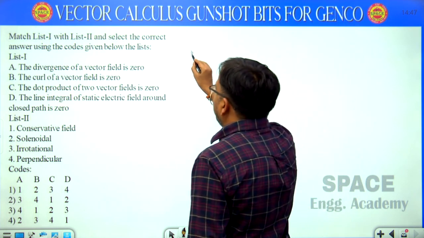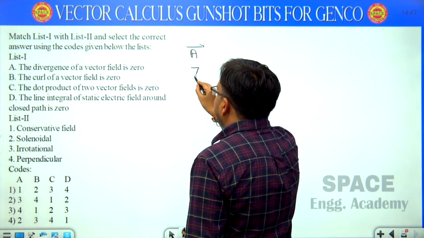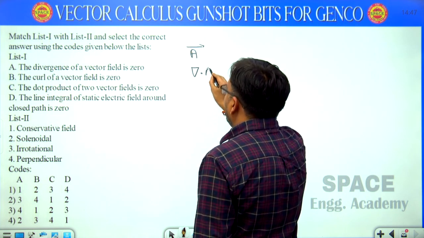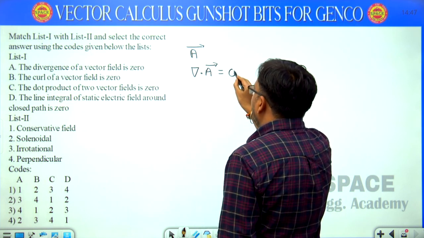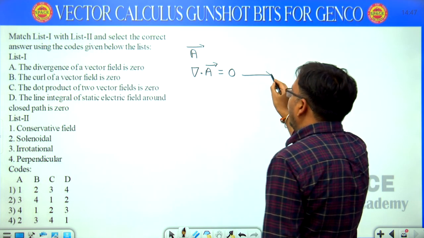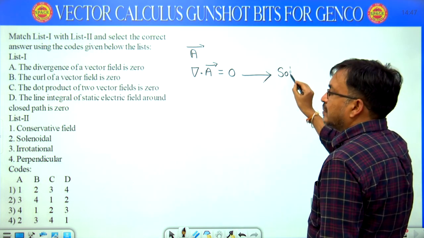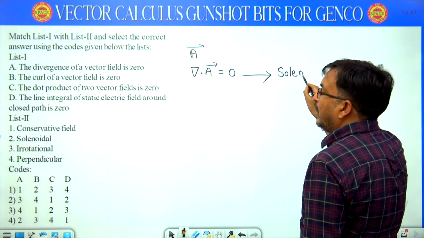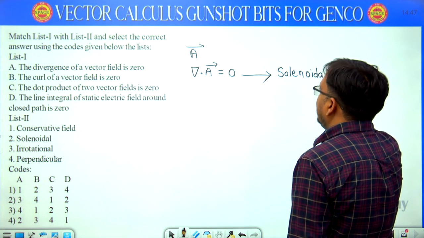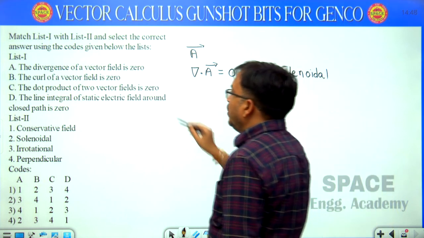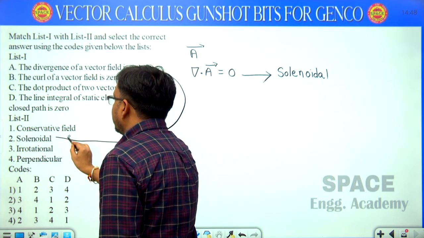I am considering a vector A. If the divergence of A equals 0, then it is known as solenoidal.